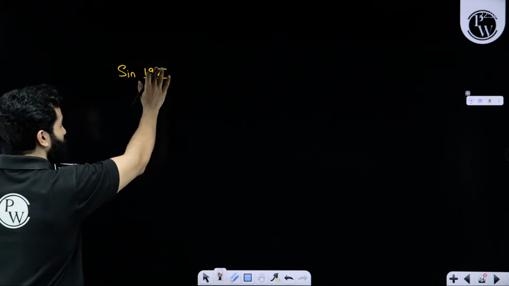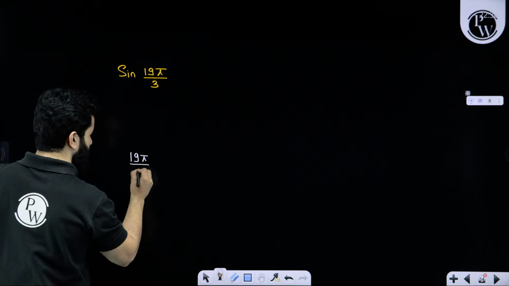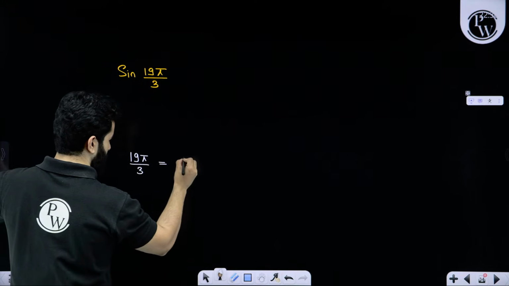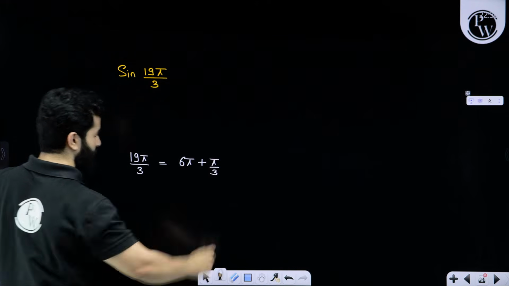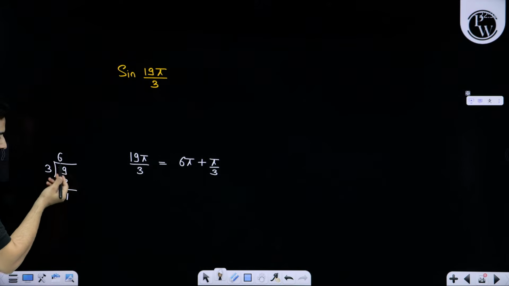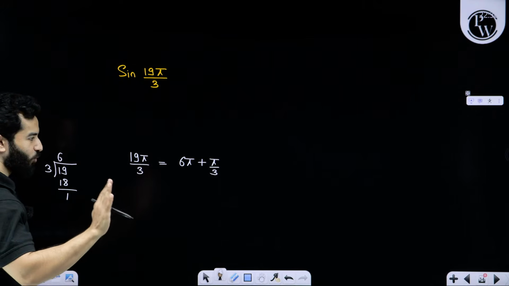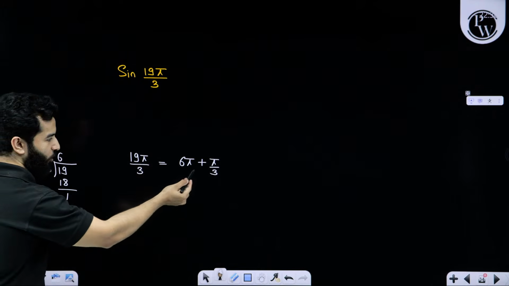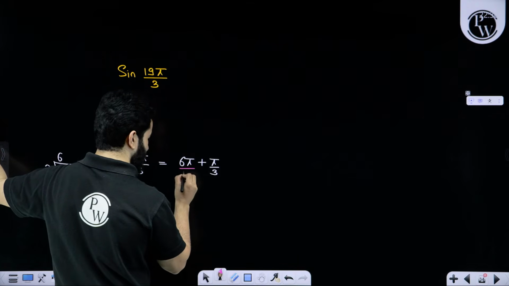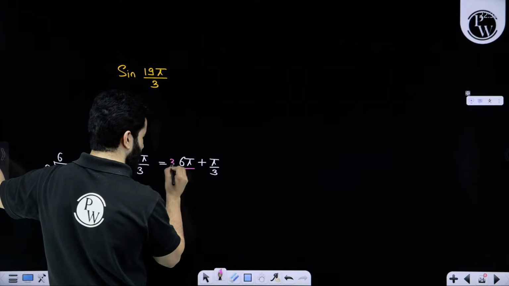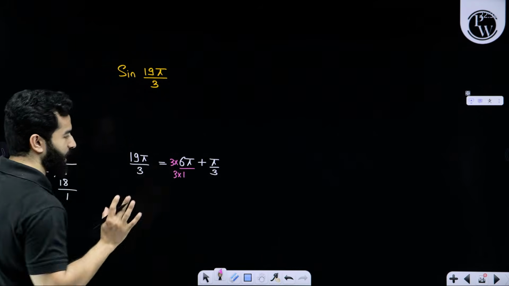That means, my dear friends, you can rewrite 19 pi by 3 as 6 pi plus pi by 3. Is it clear? Got it? What I have done: if you solve it, multiplied by 3, 3 sixes are 18, 18 pi plus 1 pi is 19 pi, divided by 3.